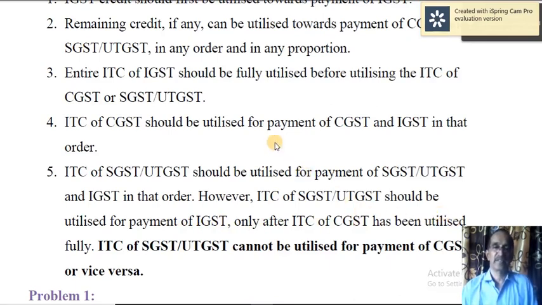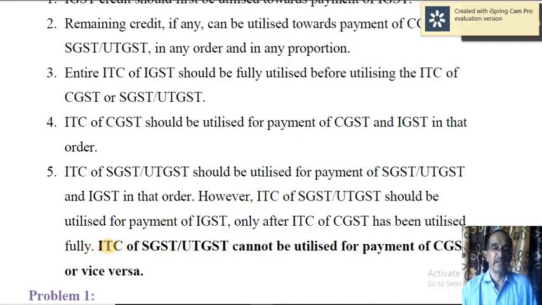So, first, CGST input tax credit must be utilized towards CGST liability. If there is any surplus, that should be utilized towards the payment of IGST. Without exhausting that, you cannot utilize the surplus of SGST towards the payment of IGST.